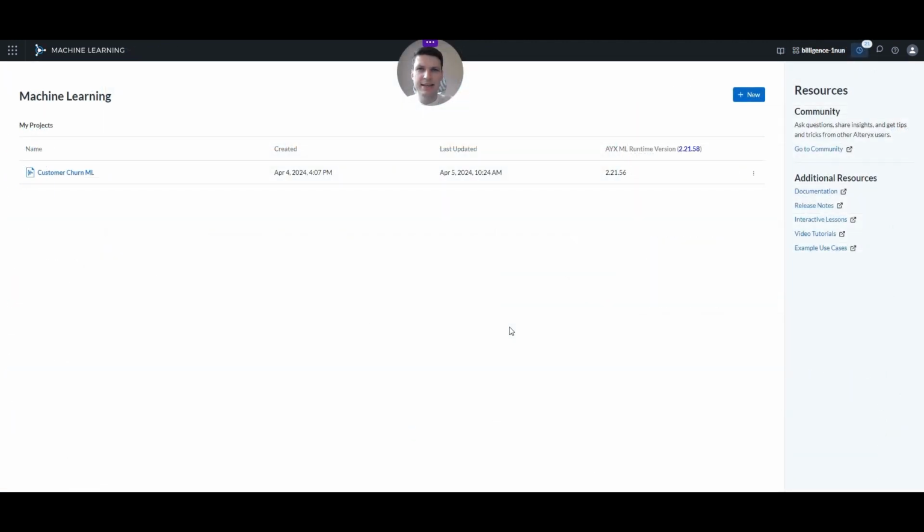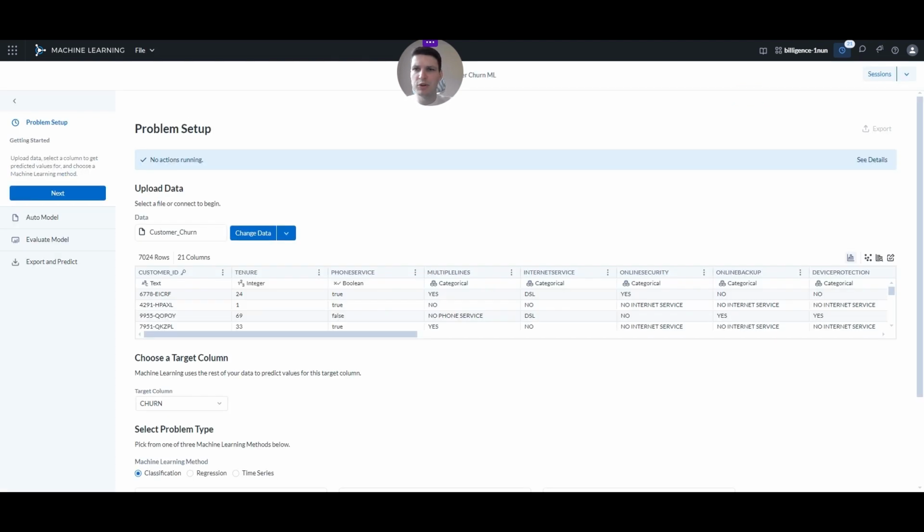So now that we have the data in the right shape, as prepared by the Alteryx Designer Cloud application, we can load it into the machine learning and build a model that will ultimately score our customers and tell us which are probably planning to leave us. Let's jump into our customer churn ML project that we have here, and let's have a look at how it's done.